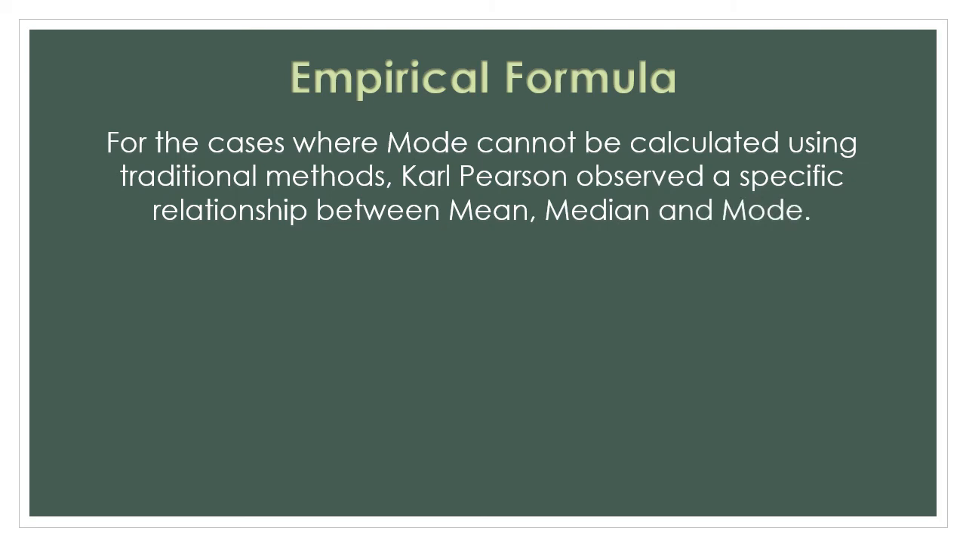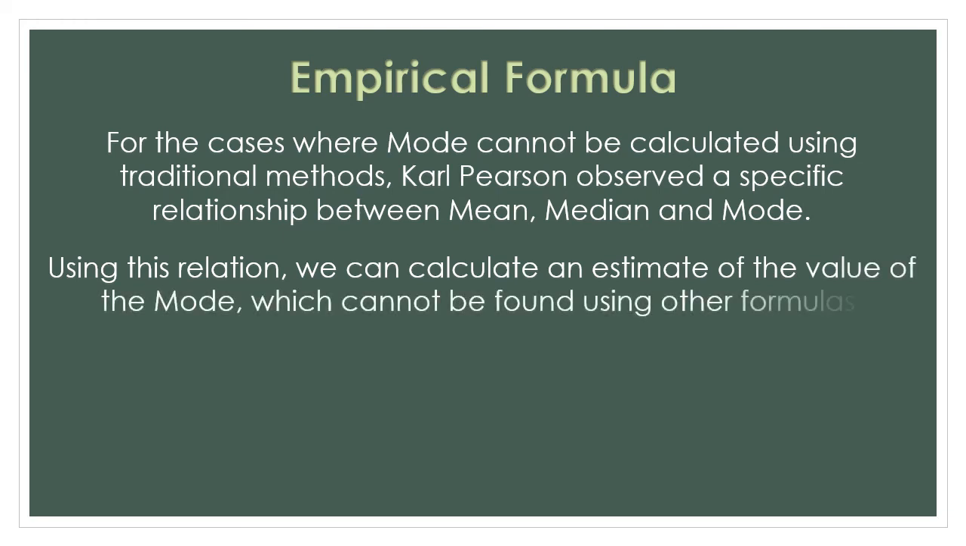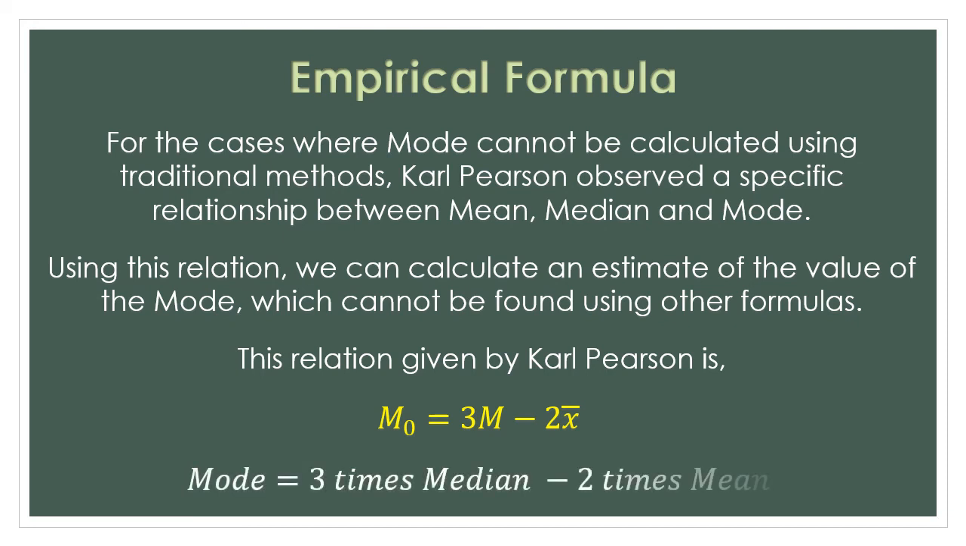That means in the cases where mode was not obtained regularly, Karl Pearson saw that mean, median, and mode show a specific relationship, and this relationship was used so that we can calculate an estimate. Remember, we are not able to calculate mode regularly, so the mode which we calculate using Karl Pearson's method is an estimate of the value of the mode. So this relation given by Karl Pearson is Mo = 3M - 2x̄. So if I put it into words, mode will be 3 times median minus 2 times mean.